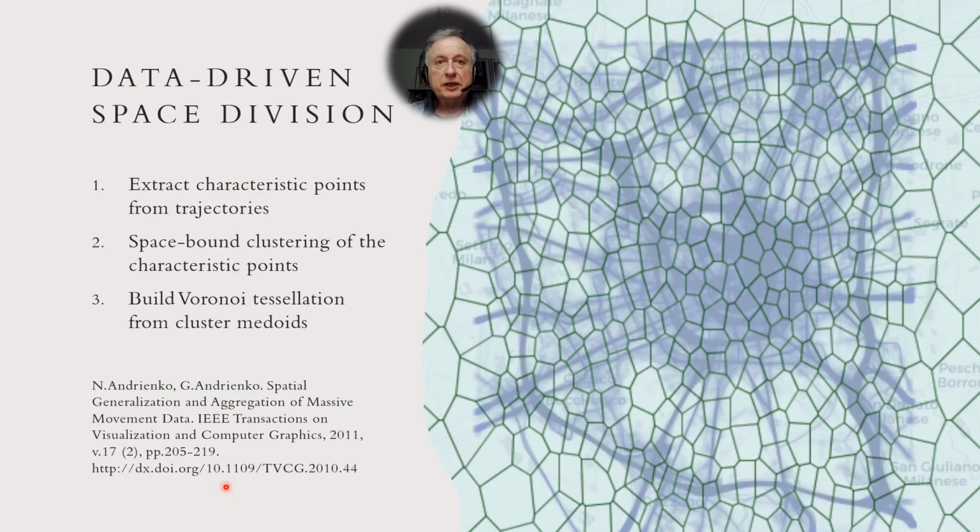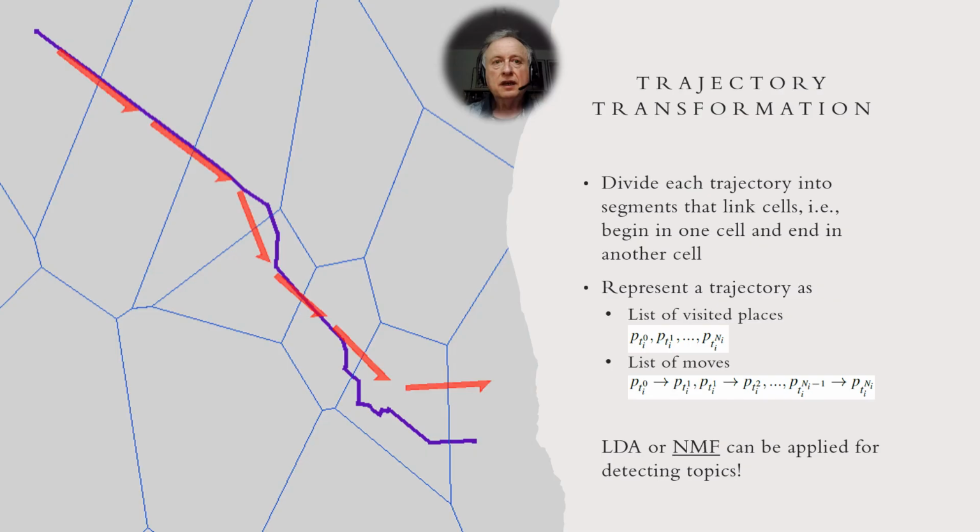To divide the space into places, we apply a space tessellation algorithm from our earlier work. The method extracts characteristic points from trajectories, applies space-bound clustering to them, and builds Voronoi tessellation from cluster medoids. After dividing the space into places, we can represent each trajectory as a list of visited places and as a list of moves between places.